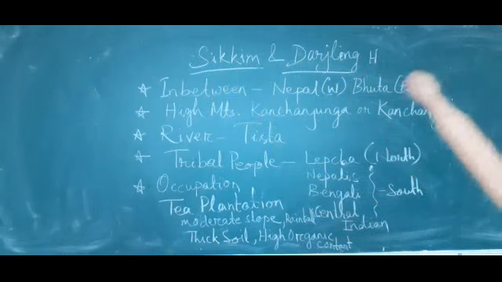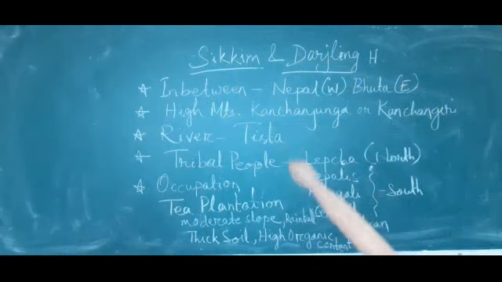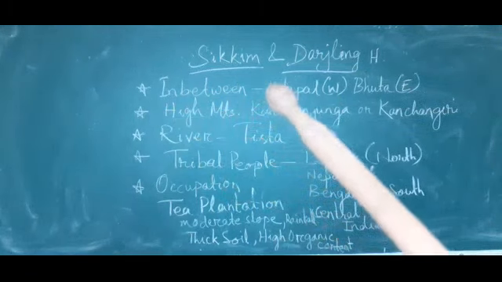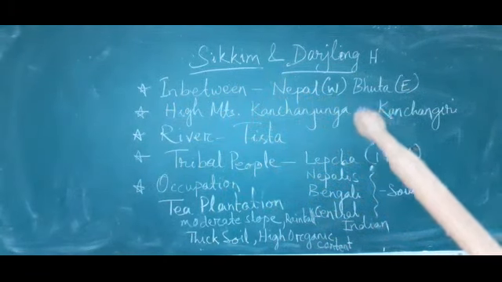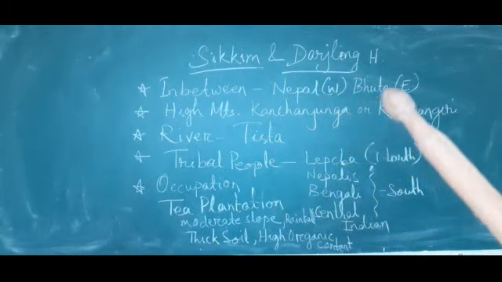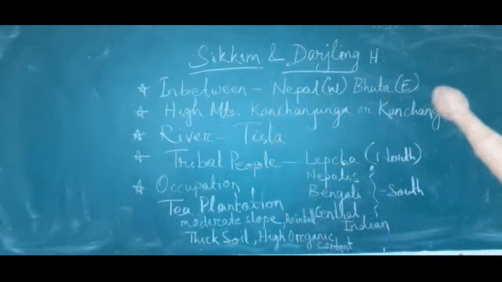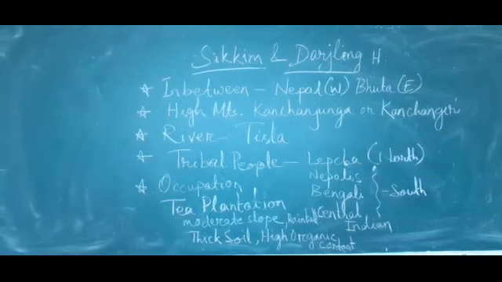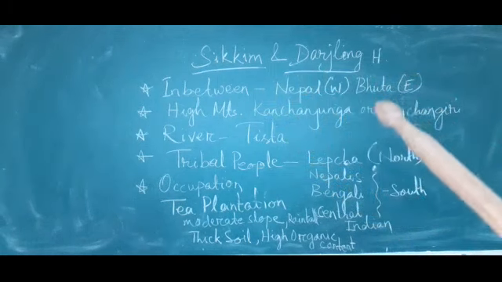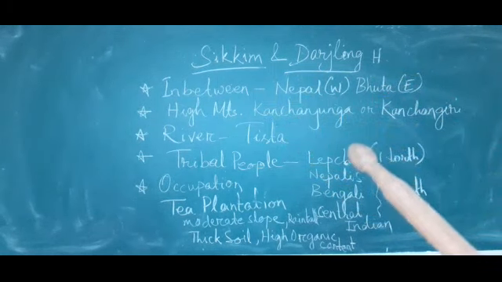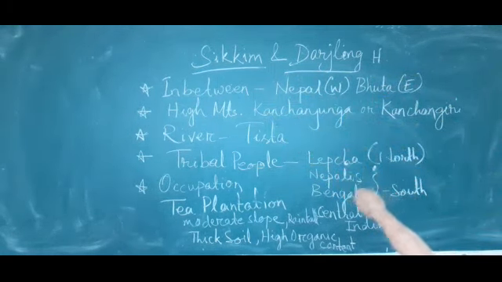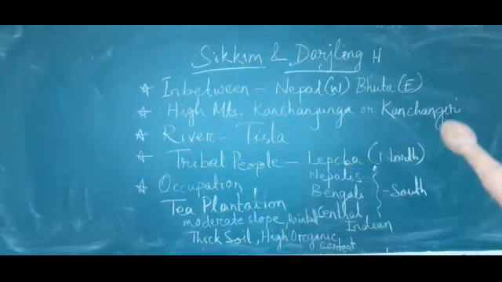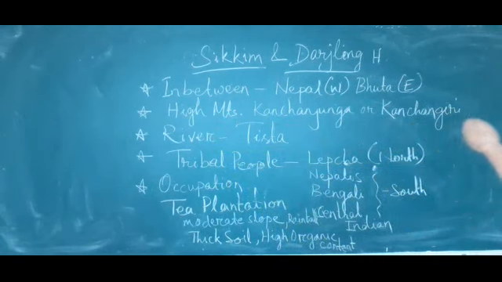Sikkim and Darjeeling Himalaya. It falls in between Nepal in the western part and Bhutan in the eastern part. Then what are the highest mountains of this Darjeeling and Sikkim Himalaya? That is Kanchenjunga, or it is locally known as Kanchanagiri.